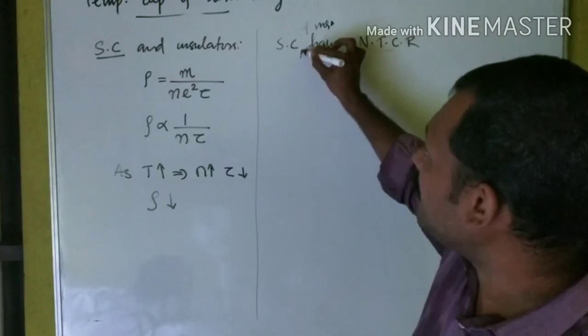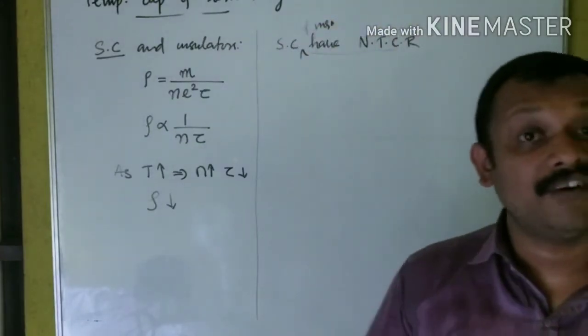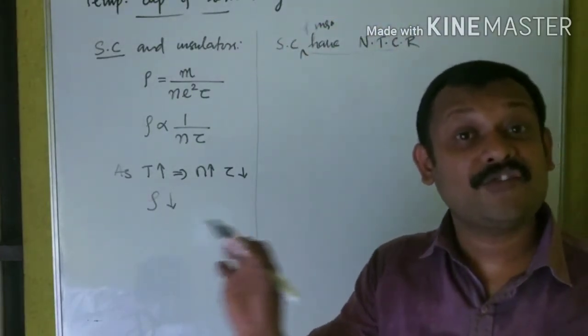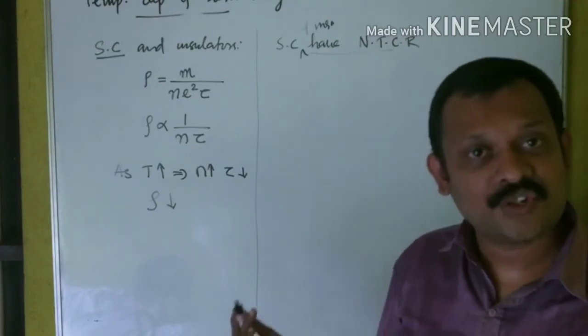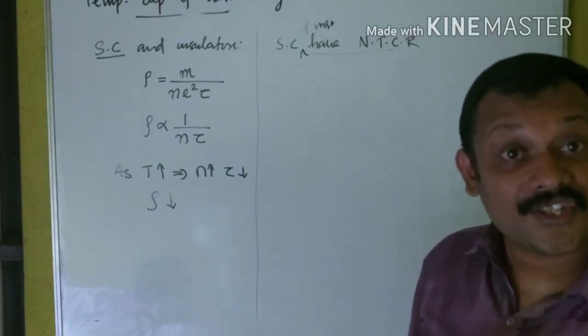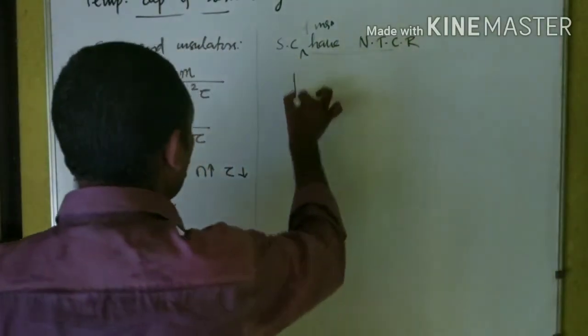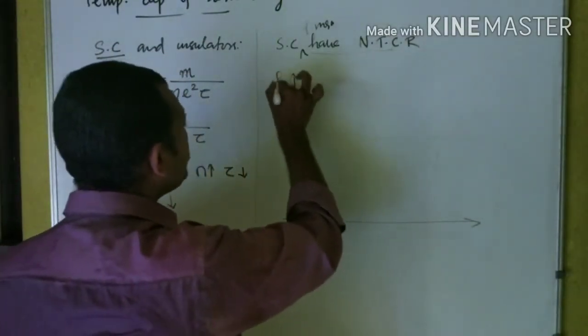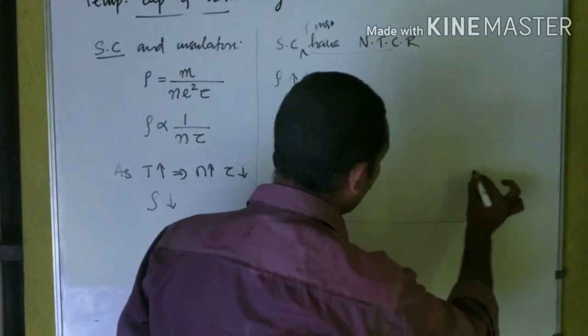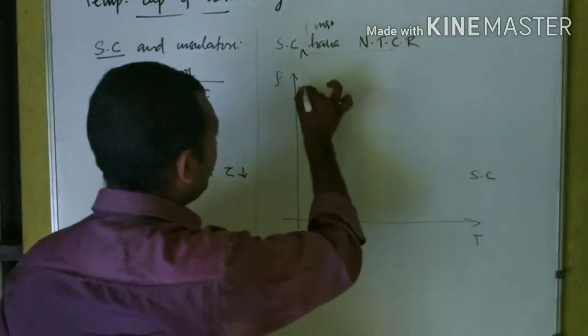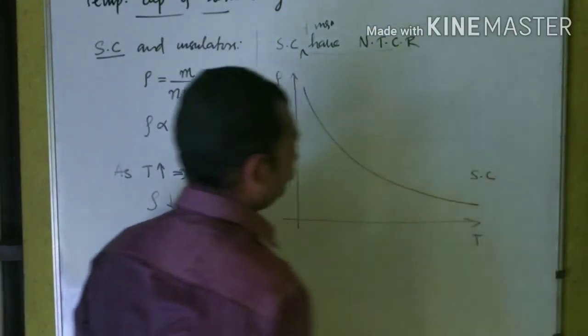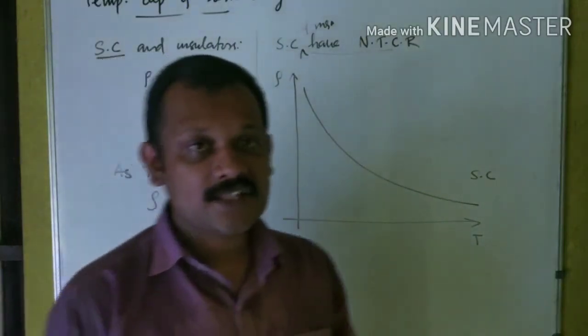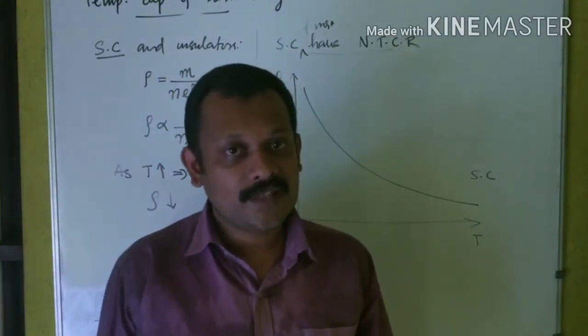Semiconductors and insulators have a negative temperature coefficient of resistivity, which means with increase in temperature the resistivity decreases. If I plot a graph for resistivity as a function of temperature, this is applicable for a semiconductor. The graph is like this. Hope this is clear to you.